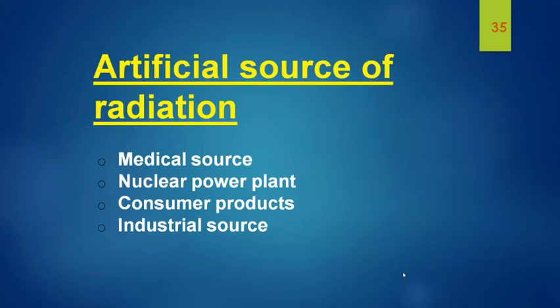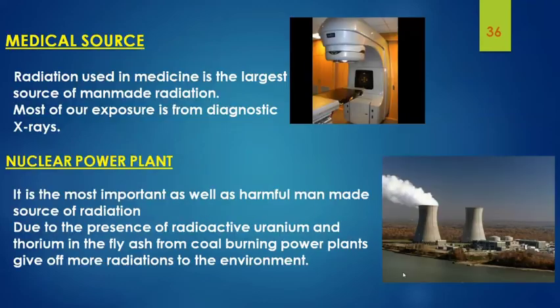Now let's look at artificial sources of radiation. Medical source, nuclear power plant, consumer product, and industrial source are the different sources of artificial radiation. Medical source: radiation used in medicine is the largest source of man-made radiation. Most of our exposure is from diagnostic X-rays.